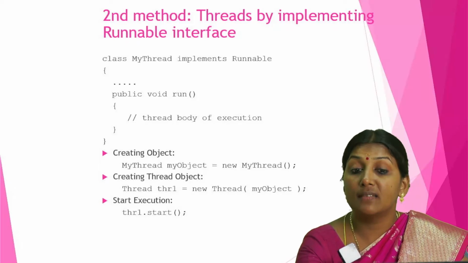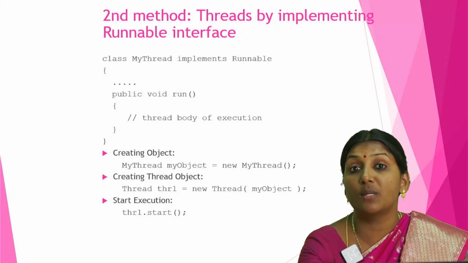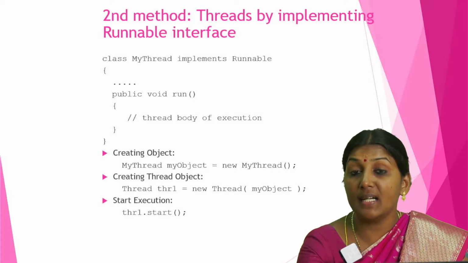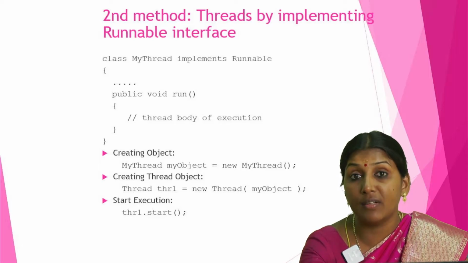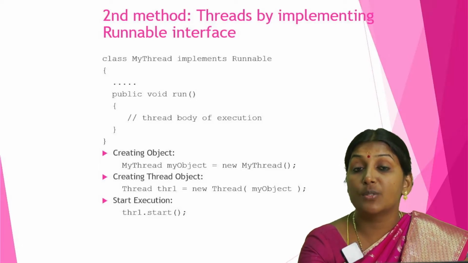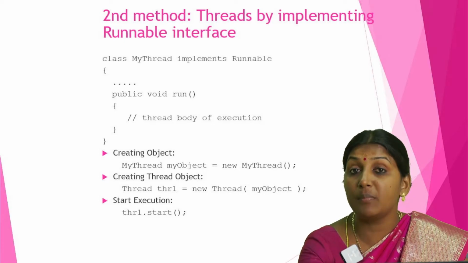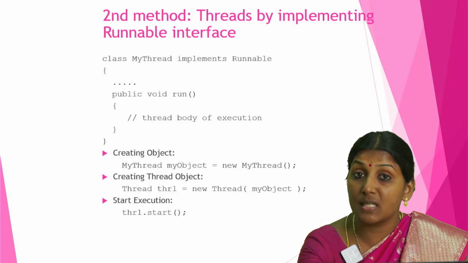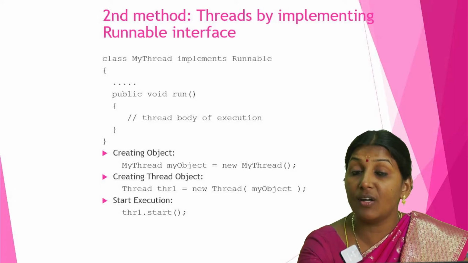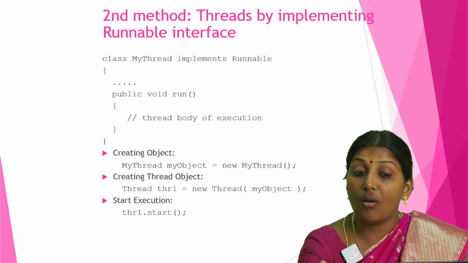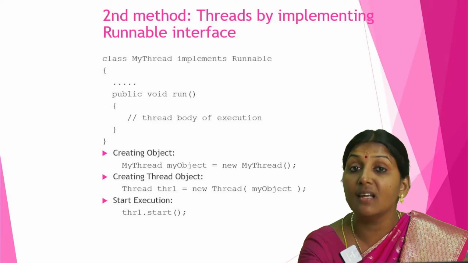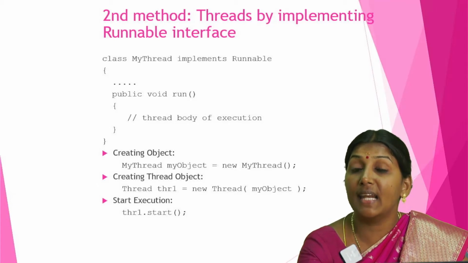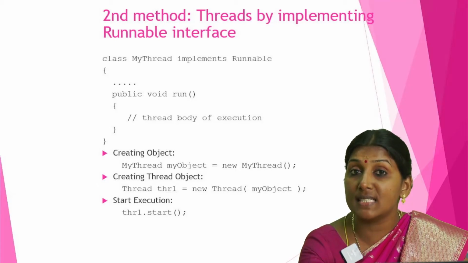And the second method is creating threads by implementing the Runnable interface. Instead of the extends keyword, here we use the implements keyword. So class myThread implements Runnable. Runnable is a built-in interface. If we implement the Runnable interface in our program, then all the multi-threading benefits will be included in our program. Here also the same procedure: instead of extending Thread, we implement Runnable, that's all. All other processes are the same. We create the run method, and within the run method we give the code which we want to run. Then we create an object, and using that object we can call all the states of multi-threading.